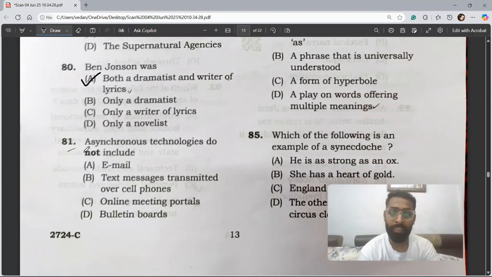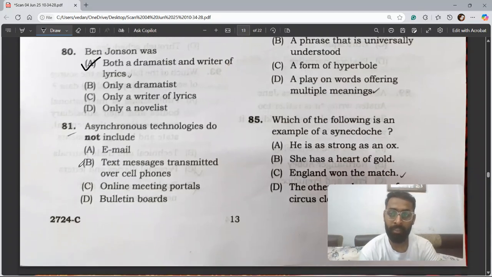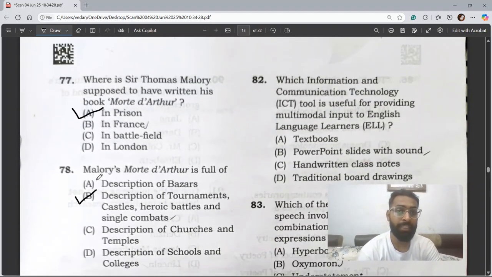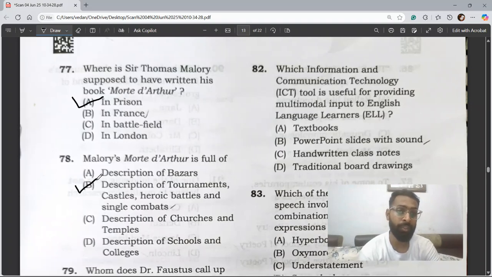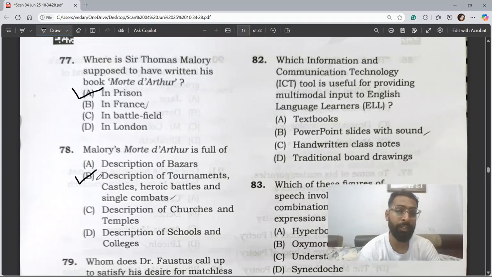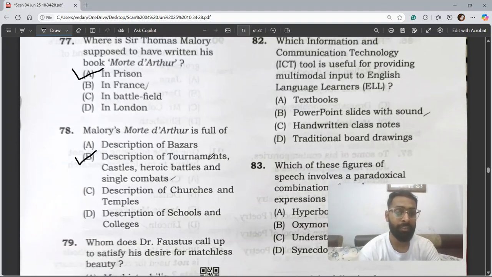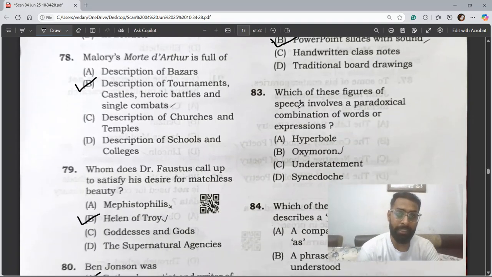Question 81. Asynchronous technologies do not include. So here the correct option is C, online meeting portals. Asynchronous technologies do not include online meeting portals. Question 82. Which information and communication technology (ICT) tool is useful for providing multimodal input to English language learners? Here, as it is related to ICT, textbooks, handwritten class notes, and board drawing are not ICT. So the correct and appropriate answer would be B, PowerPoint slides with sound.